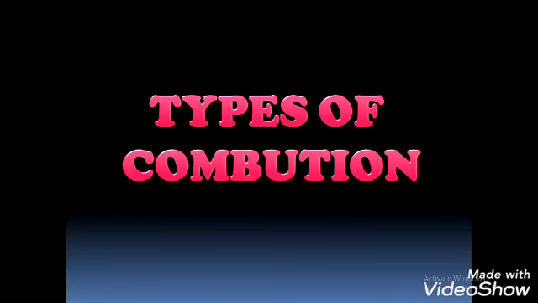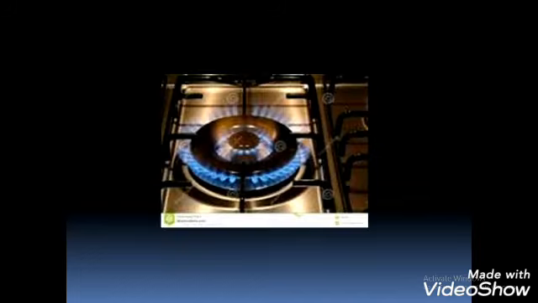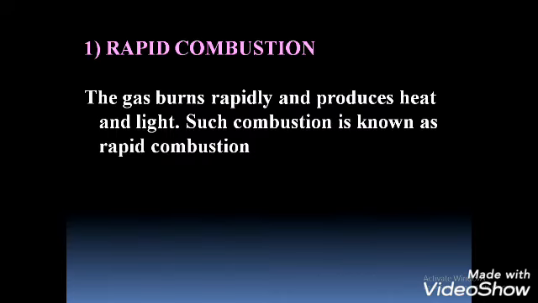Types of combustion. Bring a burning matchstick or a gas lighter near a gas stove in the kitchen and turn on the knob of the gas stove. What do you observe? Yes, we find that the gas burns rapidly and produces heat and light. Such combustion is known as rapid combustion.